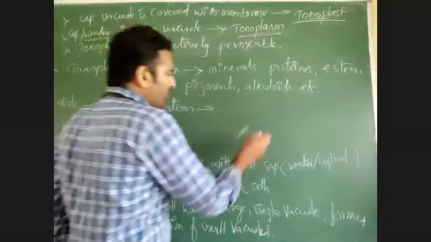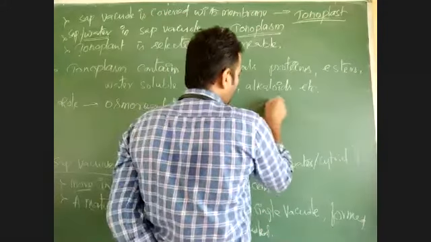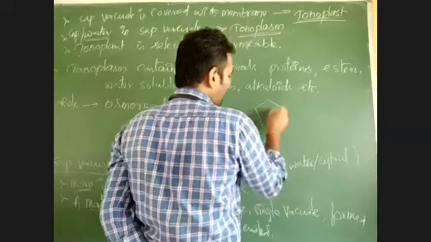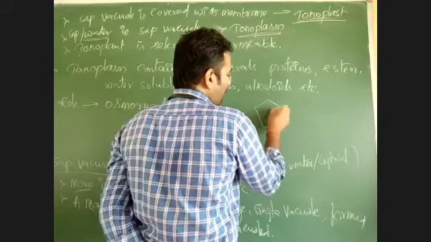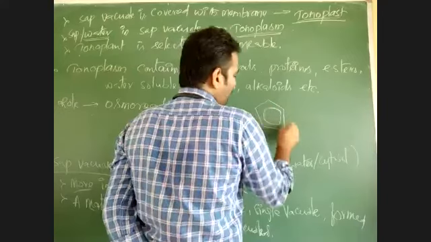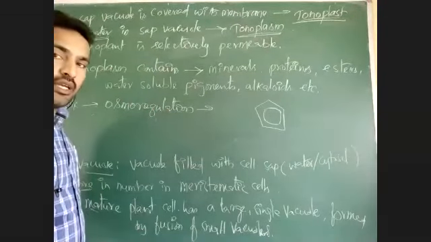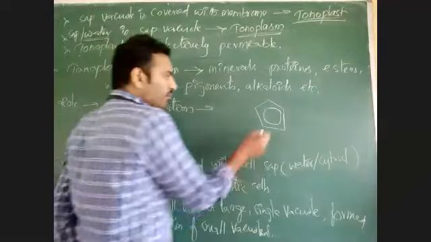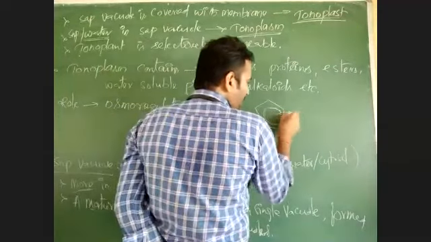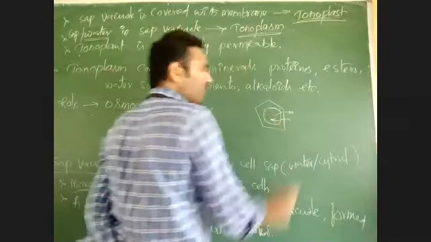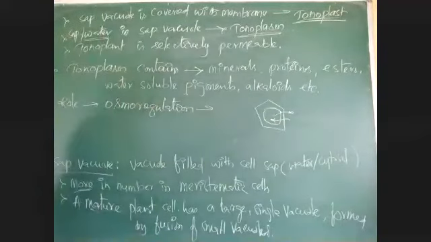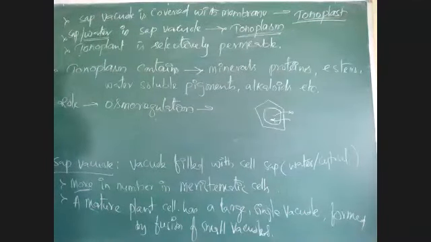Suppose you take a plant cell, which has a different shape. Inside it a large vacuole is there, which we call the sap vacuole. From inside to outside of the cell and from outside to inside, there is import and export of water, carried out with the help of the sap vacuole.